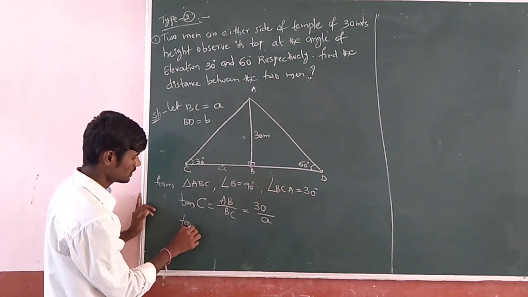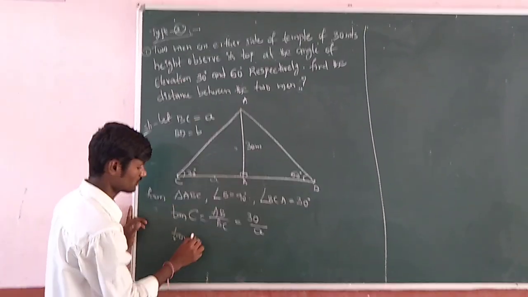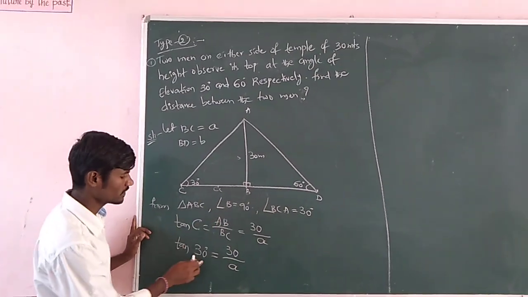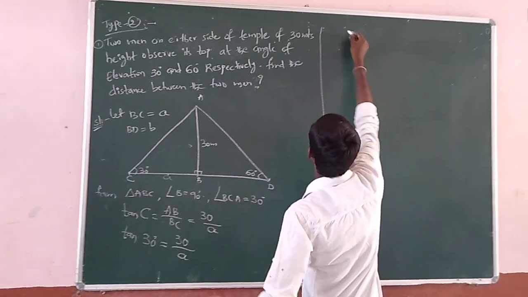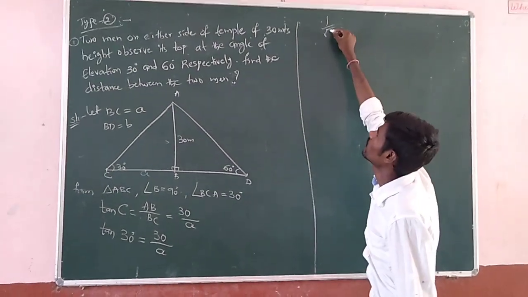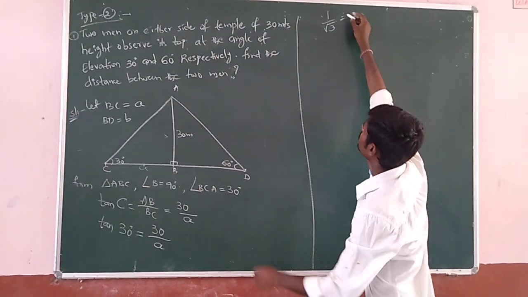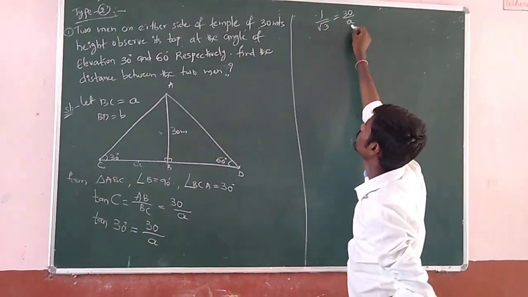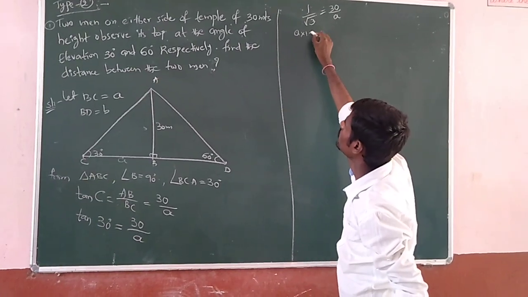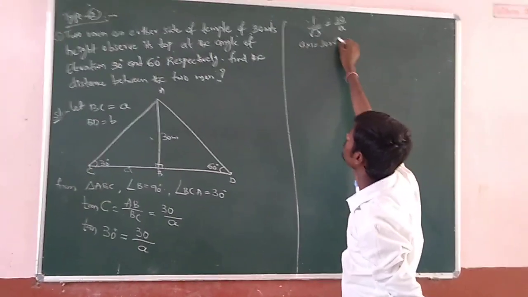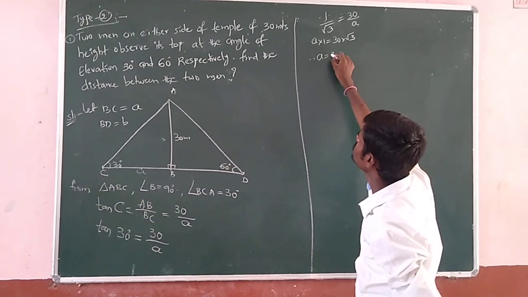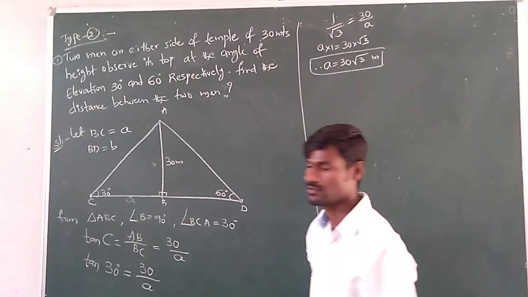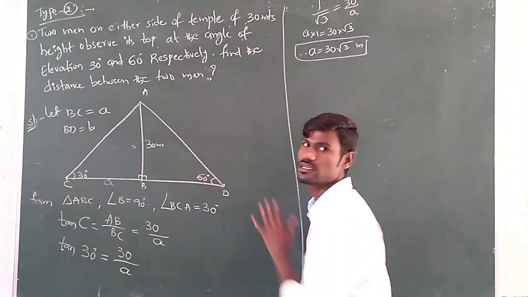Now tan C, angle 30 acute angle, equals 30 by a. Tan 30 value how much? 1 by root 3. So 1 by root 3 equals 30 by a. You know that we have to do cross multiplication. So by cross multiplication a into 1 equals 30 into root 3. Therefore a equals 30 root 3 meters. That is the first person's distance from the foot of the temple.